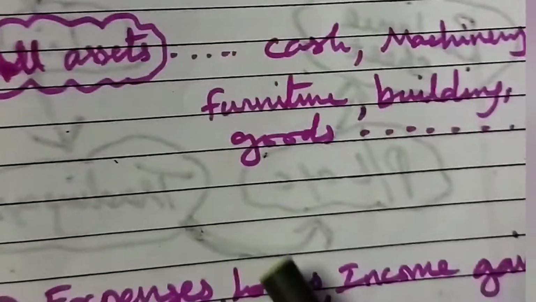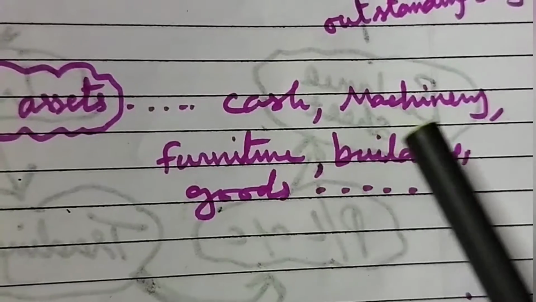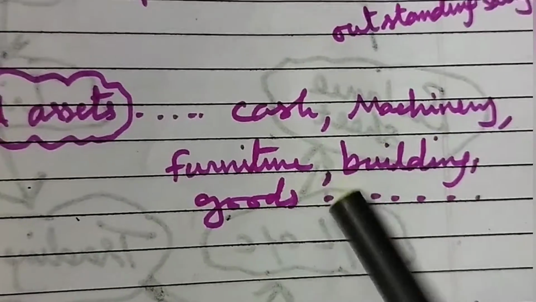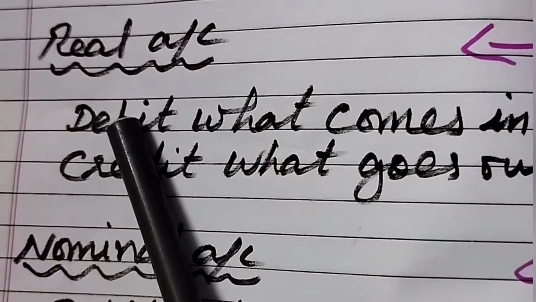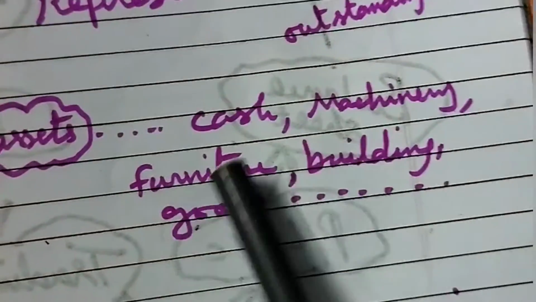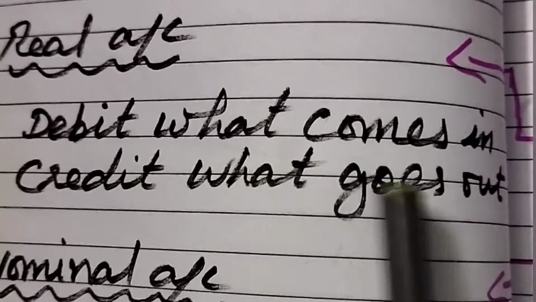Okay, then real account. Here also real account, all assets will come. Assets means cash, machinery, furniture, building, goods, like that. What are the assets coming inside means we have to debit it. Then the assets going out means we have to credit that one. What is the rule? Debit what comes in and credit what goes out.